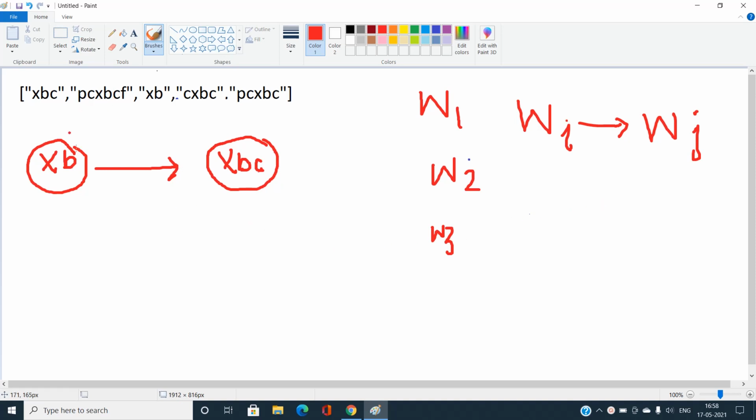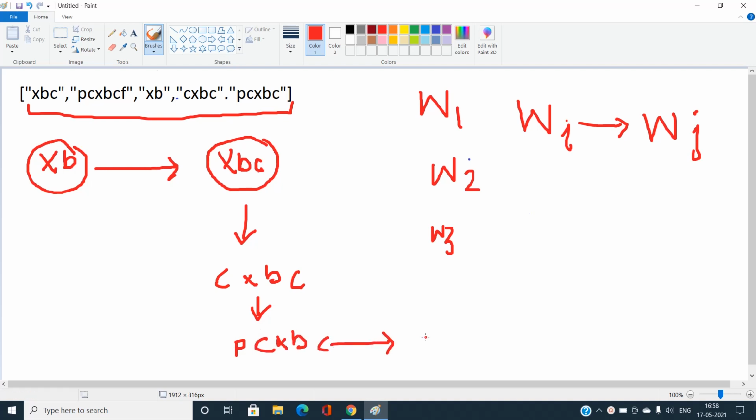Suppose this is the string array given to us, and I make combinations of Wi and Wj. You can see XB has a directed edge towards XBC, XBC has a directed edge towards CXBC, and CXBC has a directed edge towards PCXBC, and so on, up to PCXBCF. For every pair of strings, I first check whether Wi is a predecessor of Wj, and if it is, I make a directed edge from Wi to Wj.